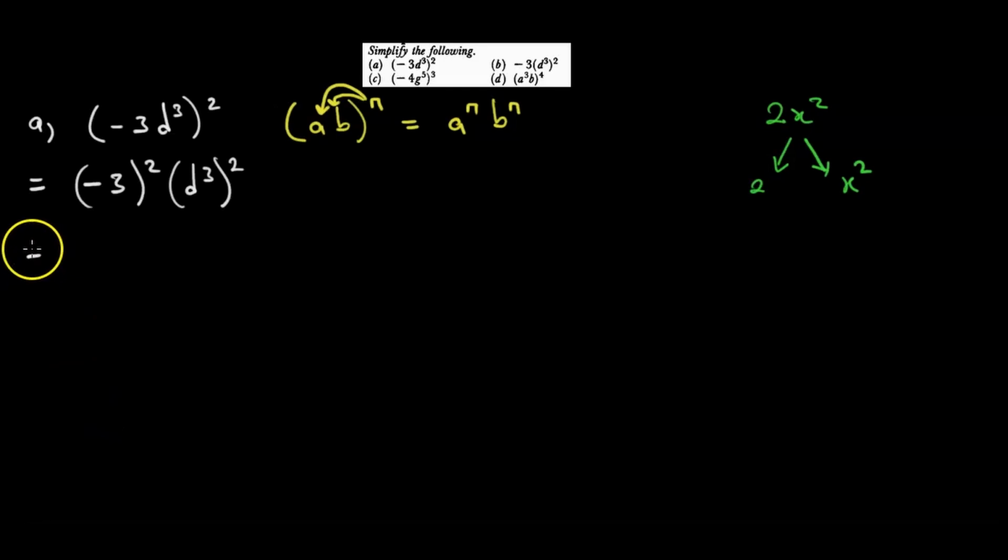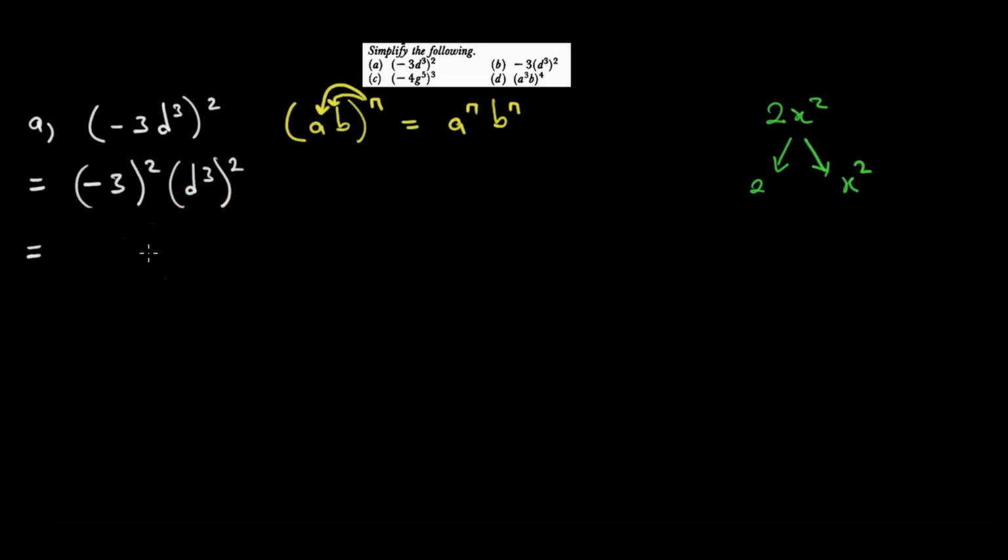So when we write our answer minus 3 squared, we should already know that if we have an even power, it has the effect of turning negatives to positives. So when we have an even power, we always get a positive answer.